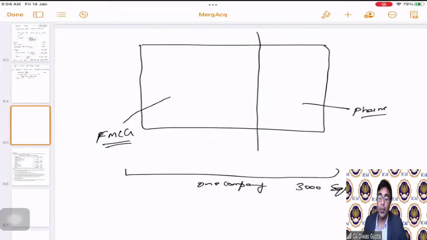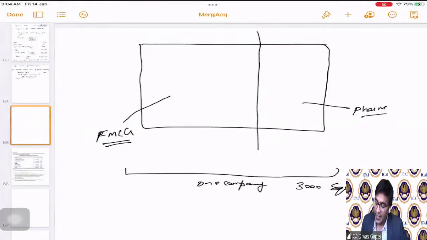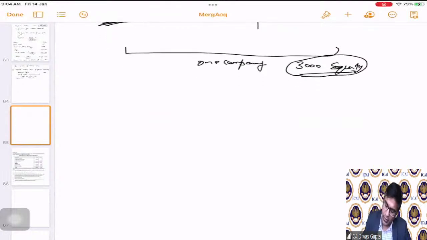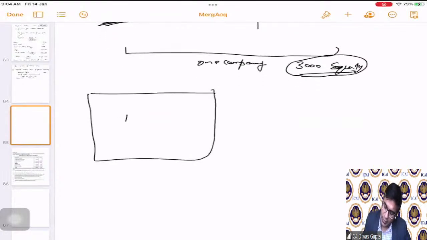Correct. Now we have just moved this pharma segment to the new company. Still, in the existing company, the number remains the same. Now see how the split has happened. This is FMCG.